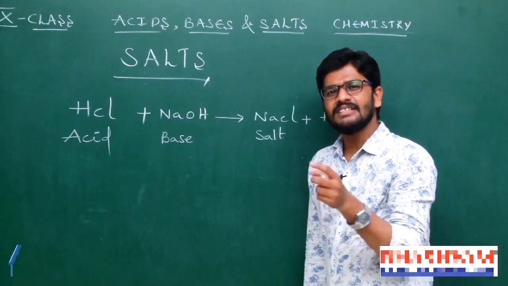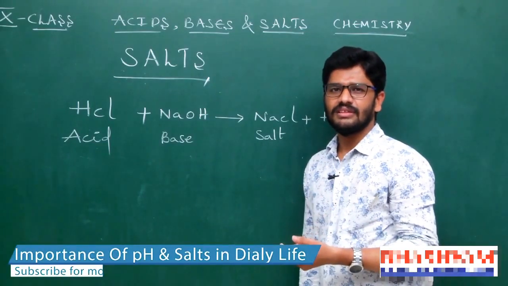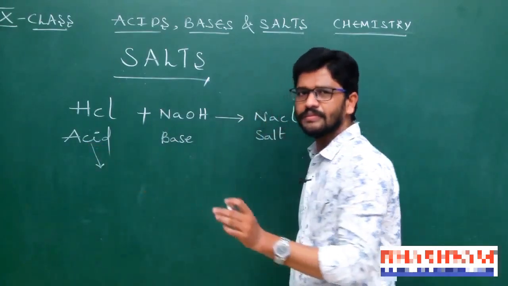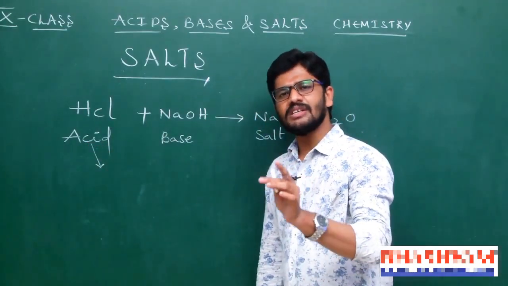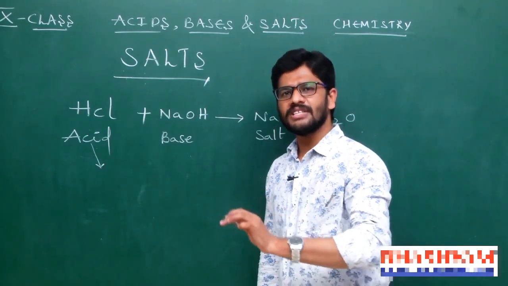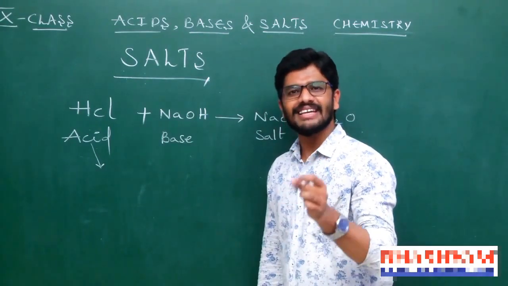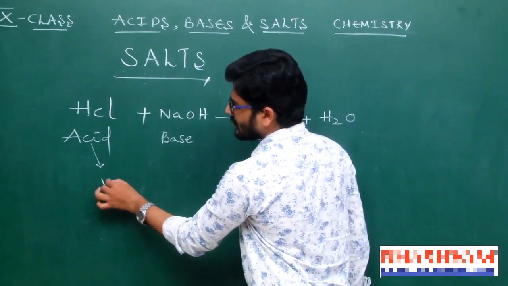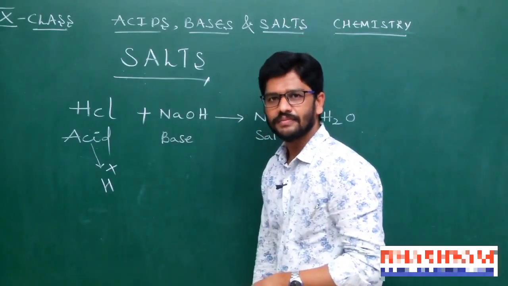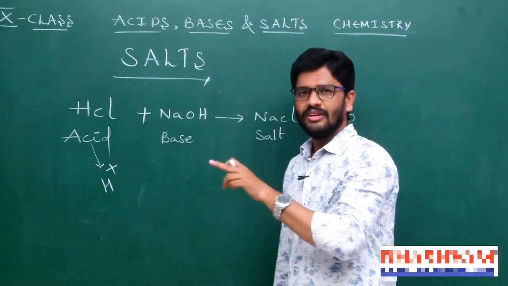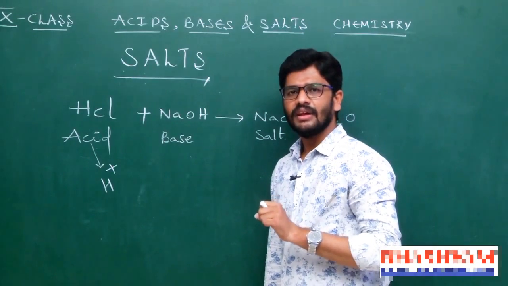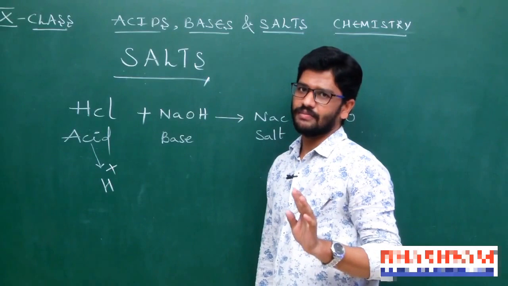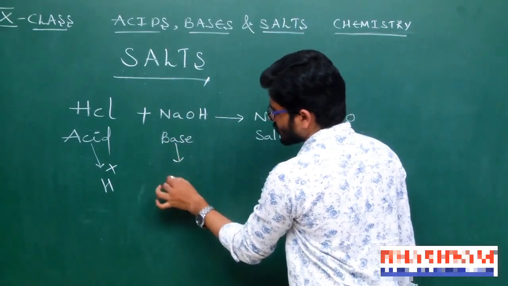So what is the mechanism behind it? We know that according to Arrhenius, when substances dissolve in water to produce H plus ions, that substance we regard as an acid. Yes or not? Whereas in the base, according to Arrhenius, a base is a substance which dissolves in water to produce OH minus ions.